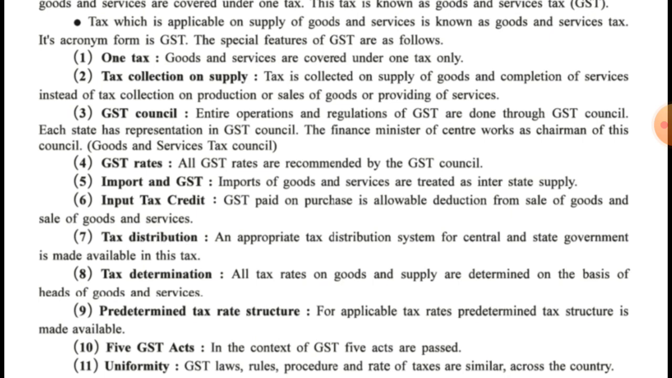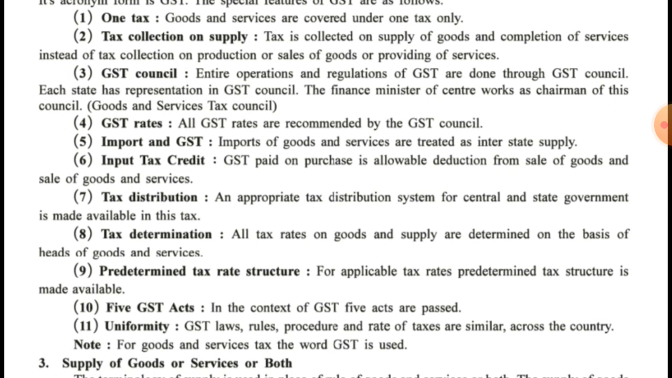Then afterwards, ninth point, predetermined tax rate structure. For applicable tax rates, predetermined tax structure is made available. It means already the format has been decided as to how much amount of tax is to be collected by the central government, state government, and on which type of goods and services, what would be the tax rate. It means the tax structure is predetermined.